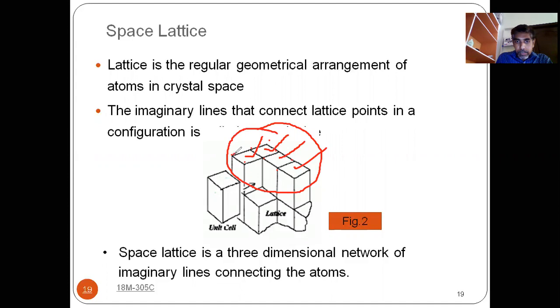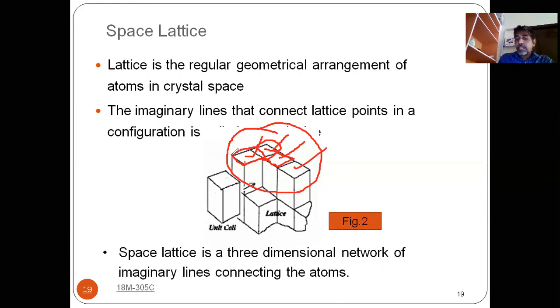These points do not actually exist, just imaginarily we are connecting them like this. That means the imaginary lines that connect the lattice points, these are the lattice points, and these are the imaginary lines. What is visible, the line visible here is an imaginary line. So these imaginary lines join the lattice points. This is known as a space lattice. So space lattice is a three-dimensional network of imaginary lines connecting the atoms.